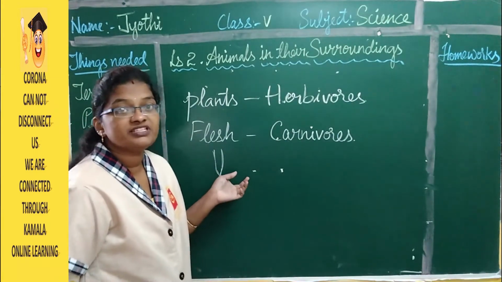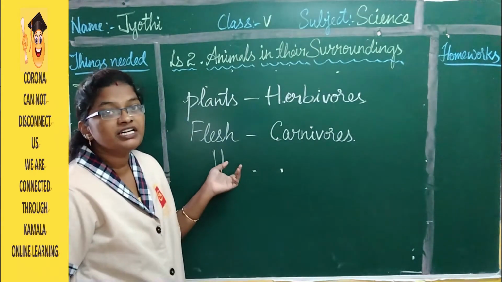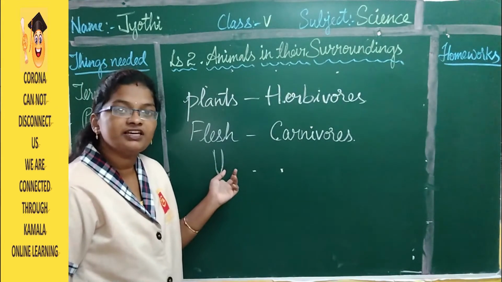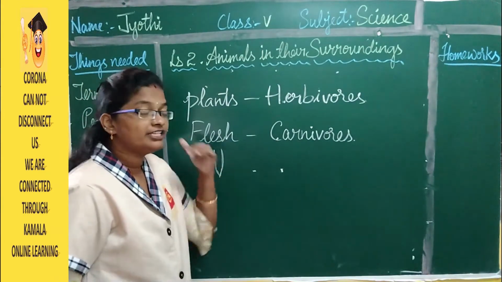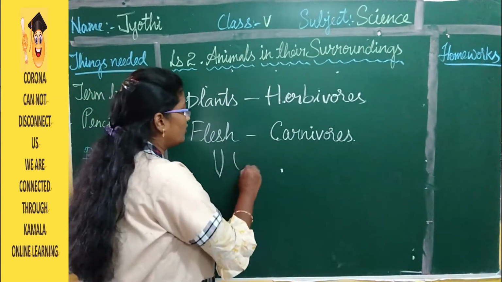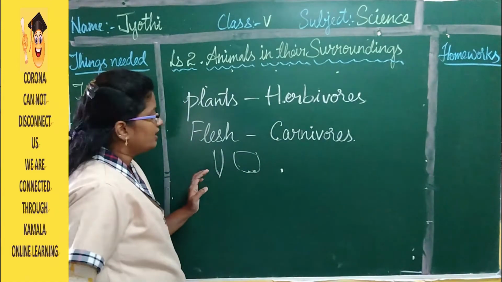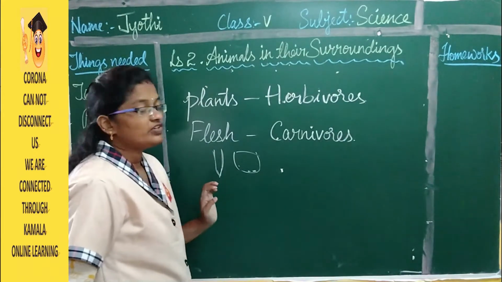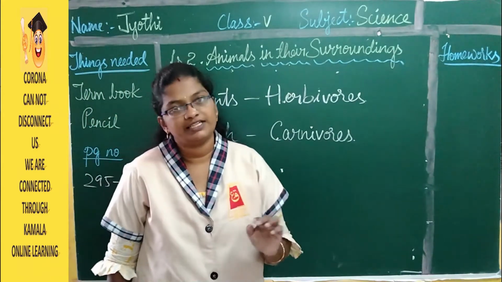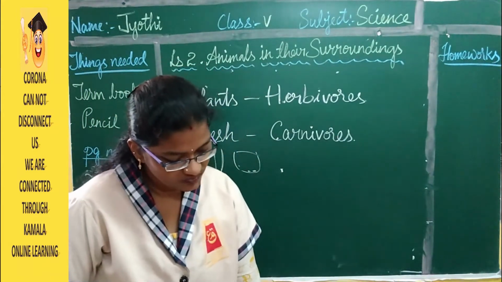With the help of these teeth, they are going to tear the flesh of the other animals, and at the back side they have broad teeth to chew the food, right? And the examples of the carnivorous animals are cat, lion, tiger.